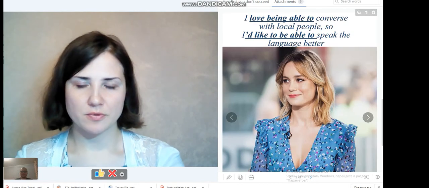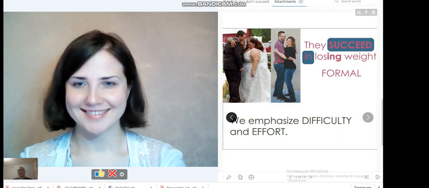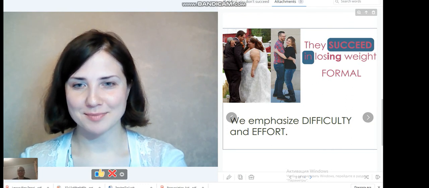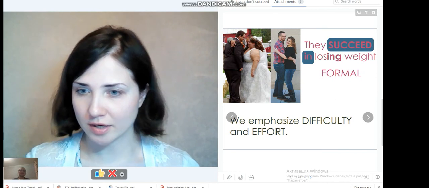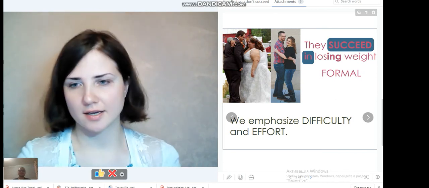My brain always changes these two pictures, and I see a very sad story. Yes, but nevertheless, you see, actually they have achieved a really great success. Not everyone can do that like they can.